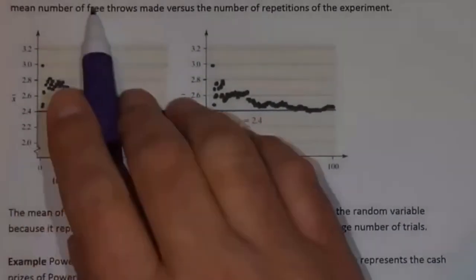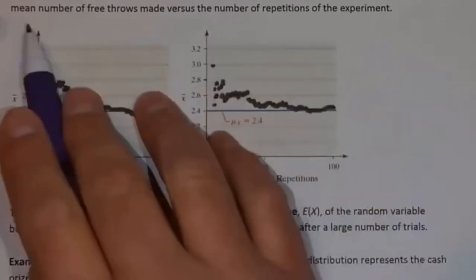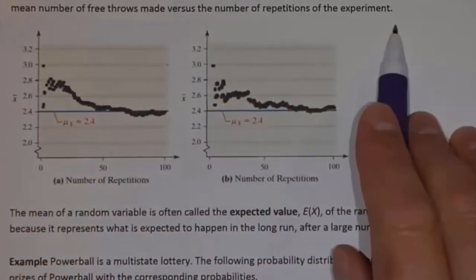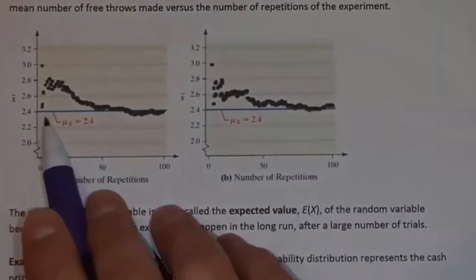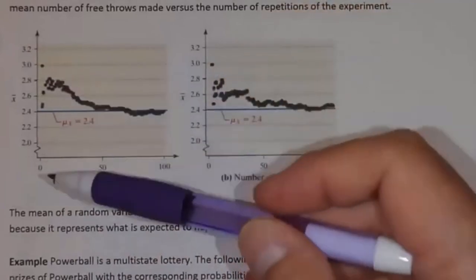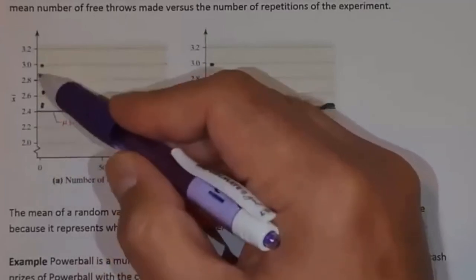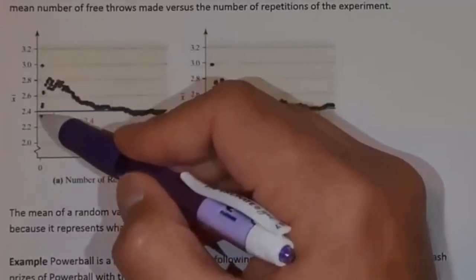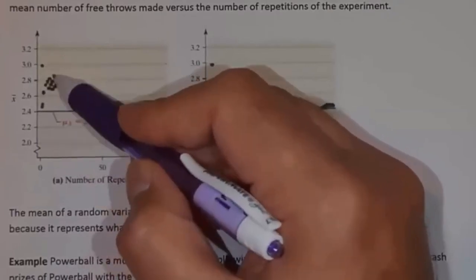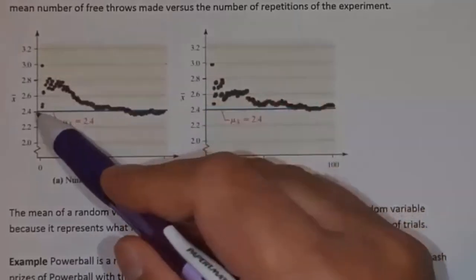So the figures below illustrate the mean of a discrete random variable. Both show simulations of the mean number of free throws made versus the number of repetitions of the experiment. So if this is my free throw experiment, what I'm doing is keeping track of the average that's been made. On their first experiment, maybe they made all 3. Then the next experiment, they made fewer. And so we found the average and so on. So this is a running average of how many they're making out of the 3 shots, like I was explaining.